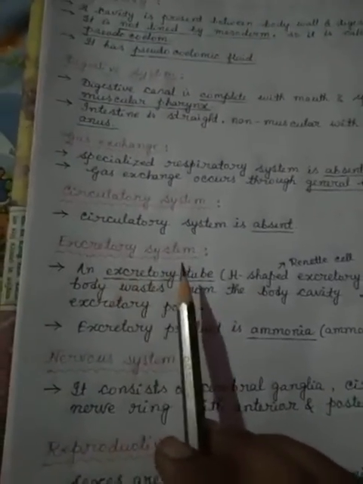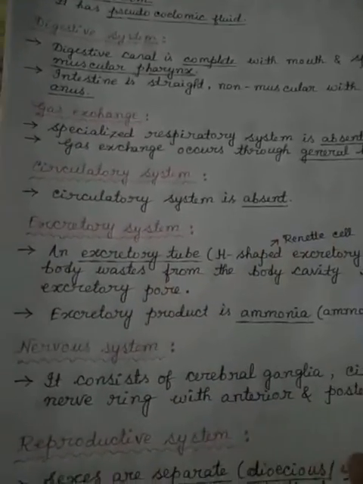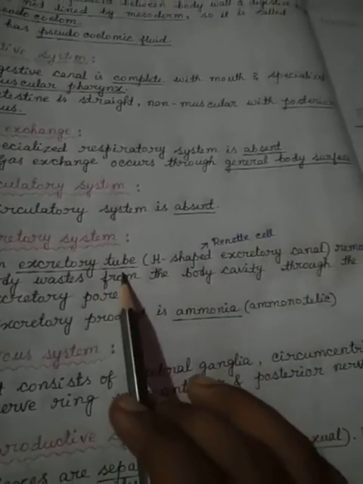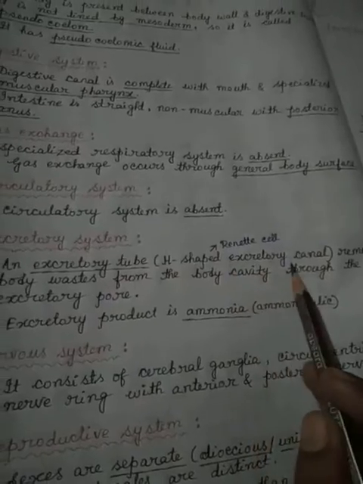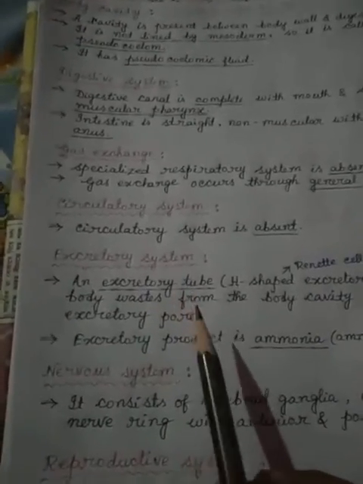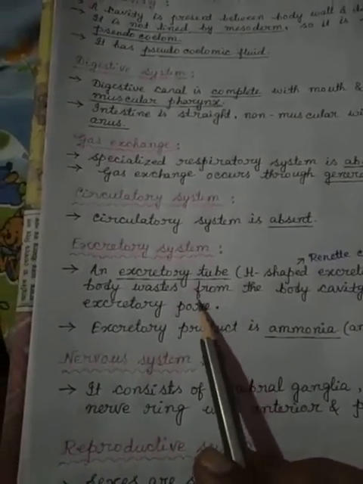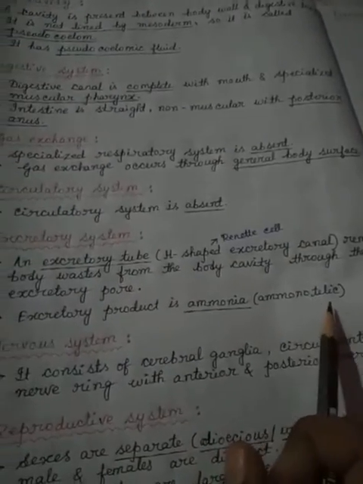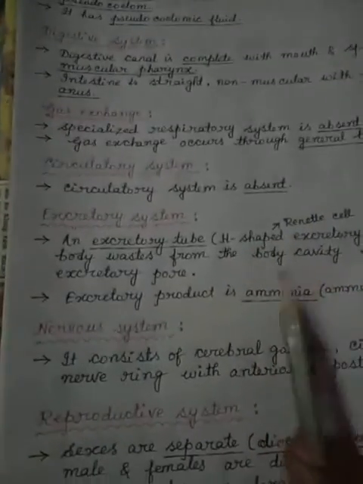Now excretory system. In the previous platyhelminthes group we have found that they have flame cells or protonephridia for excretion. Here again an H-shaped excretory tube is present, okay, which is also called excretory canal, and it contains a Renette cell which helps to remove the body waste from their body cavity through the excretory pore. So this is the excretory system, once again an advanced feature compared to the platyhelminthes group. Excretory product is ammonia, that's why they are known as ammonotelic, same as platyhelminthes.